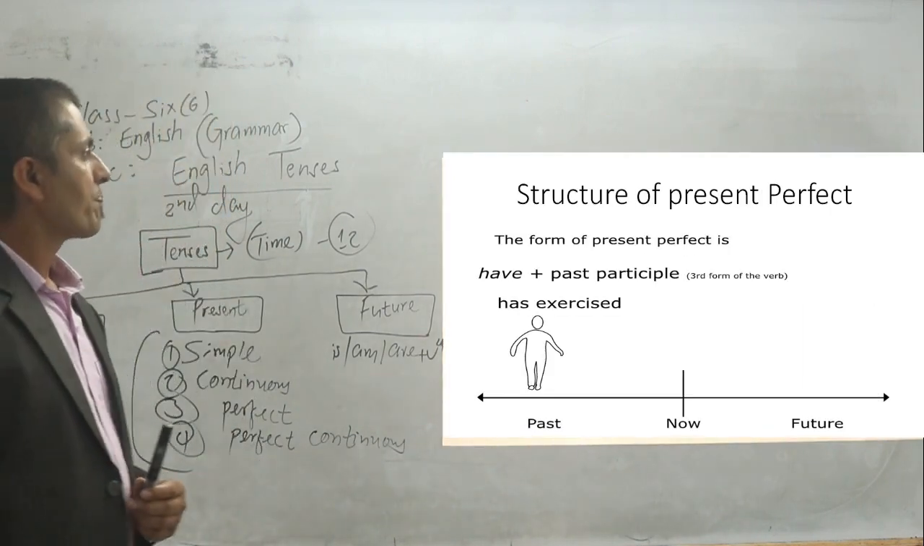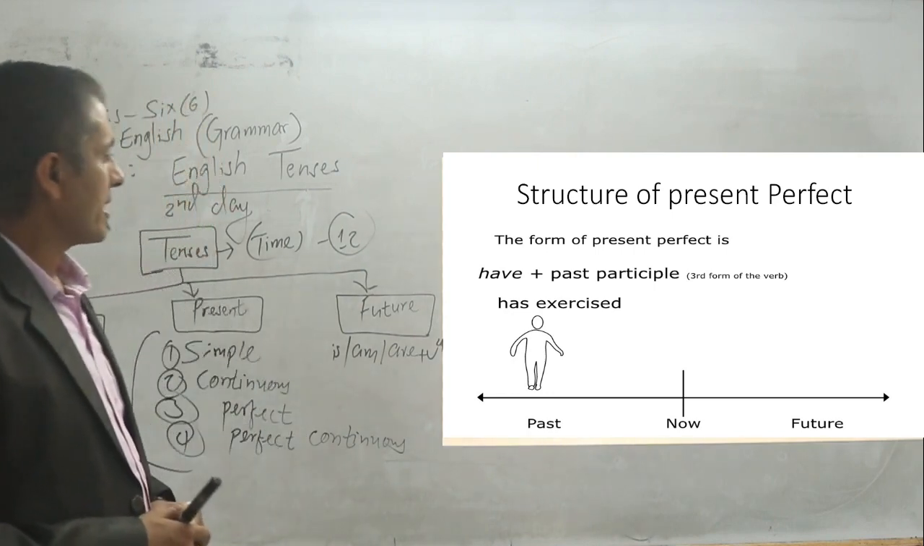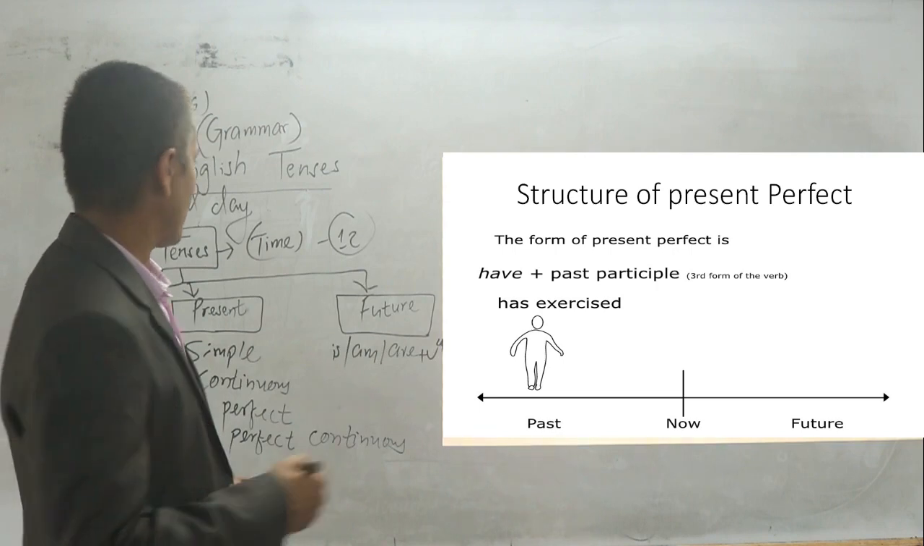Okay, my dear students, let's move to the next slide. Structure now. Structure of present perfect. We should make a structure: have plus past participle. It means what?